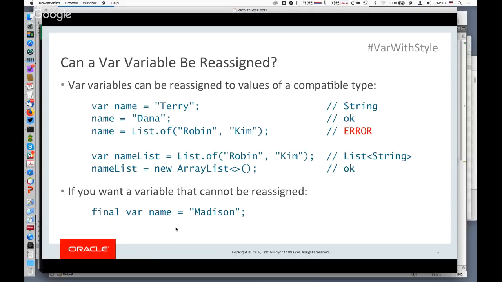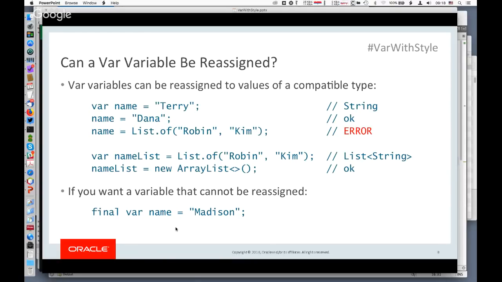Now, in this second example, in the middle of the slide, we have name list equals list of Robin, Kim, and so there, the type is inferred to be list of string. And so what you can do is you can assign that to be a new array list. And so array list is also a list of string. And notice you can use the diamond operator here because name list already has the type list of string. And so that's enough information for the diamond operator to say, oh, okay, he has an array list here, and array list is a list, so that's okay. And the diamond gets filled in with string, and so that's okay as well.